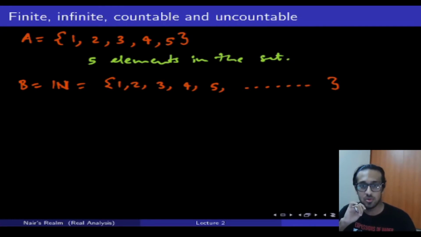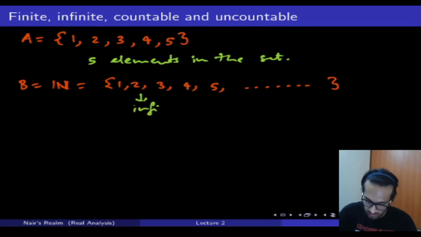If I tell you to tell me the last element in the set B, you will fail because you don't know the last quantifiable natural number. There is no such quantifiable natural number, right? There are infinite elements in the set. Whereas in set A, if I told you, tell me the last element present in set A, you would have told me, yes, the last element present in set A is 5. So I hope you understand the subtle difference between the two. So yes, this is in fact an infinite set.